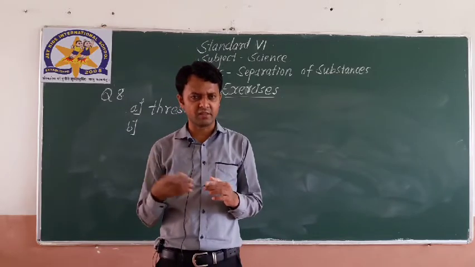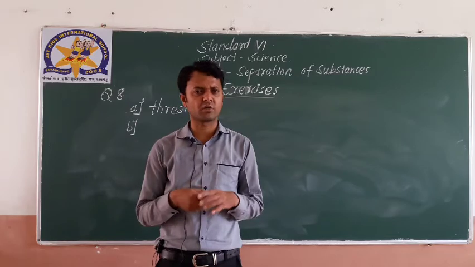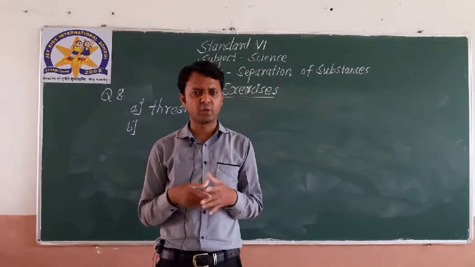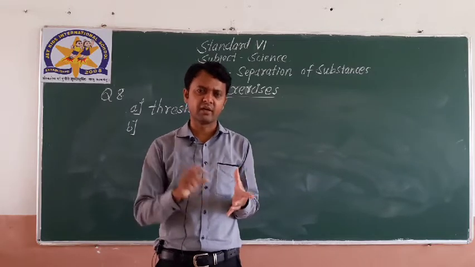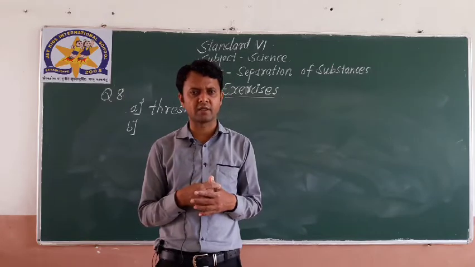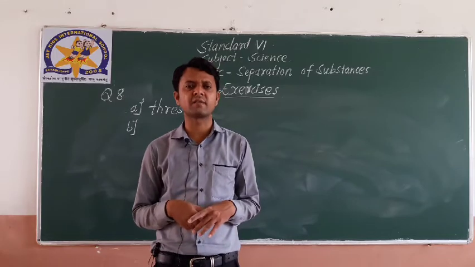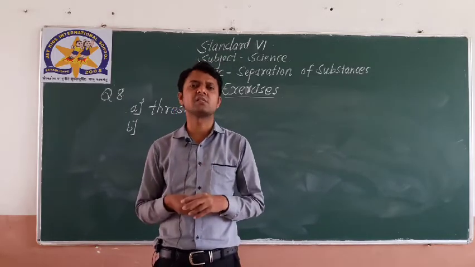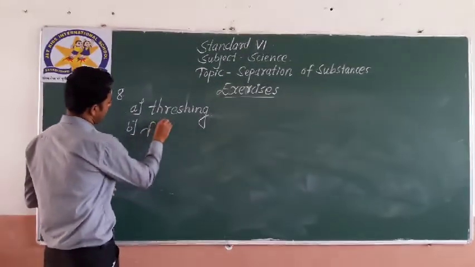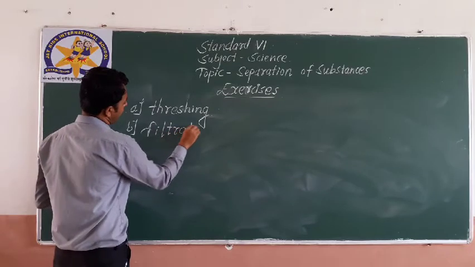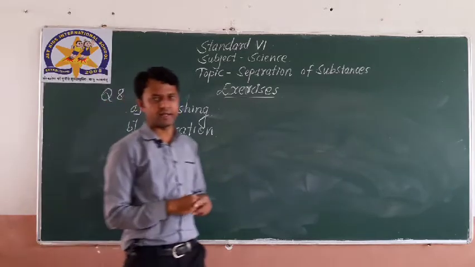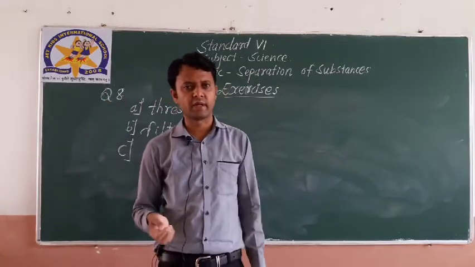See, many times we need to pour water on a piece of cloth as well. Many people who do not have that particular filter paper use clothes or a handkerchief to make that water clean, to remove whatever impurities are there. So, here cloth is acting as a filter paper. So, obviously, the process is called filtration. So, the answer to question B is filtration. I hope you are all getting it.